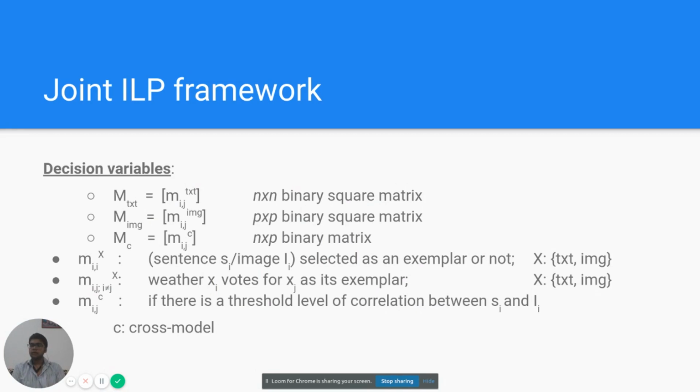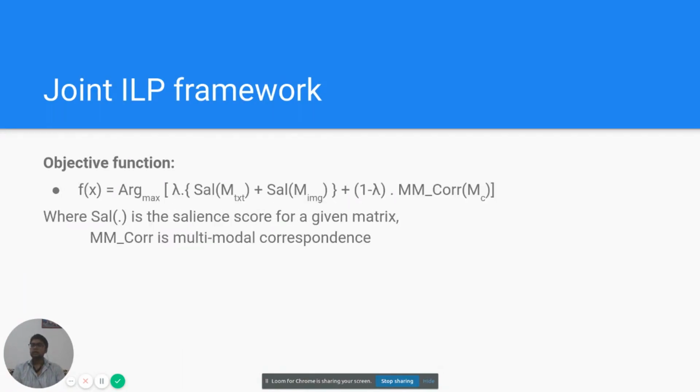The giant ILP framework has these three different variables: Mtxt, Mimg, and Mc. The diagonal for Mtxt and Mimg represents whether sentence i or image i gets selected as an exemplar or not. The non-diagonal element represents whether xi works for xj as its exemplar. Mijc, where c represents cross-modal, represents whether there is a threshold level of correlation between Si and Ig. And the objective function is to maximize the summation of salience of text, salience of image, and multimodal correspondence.